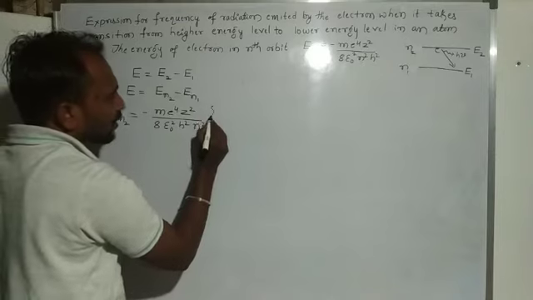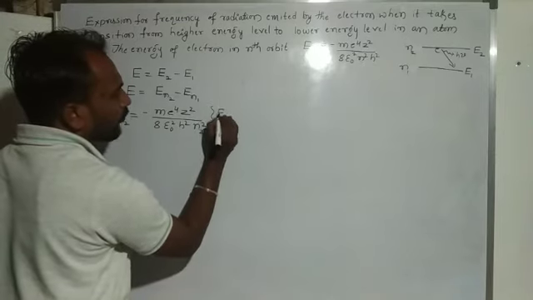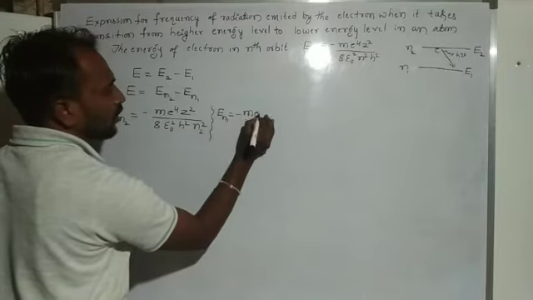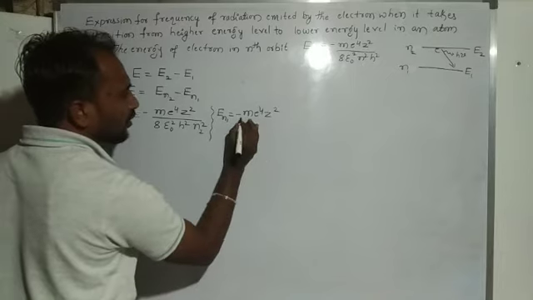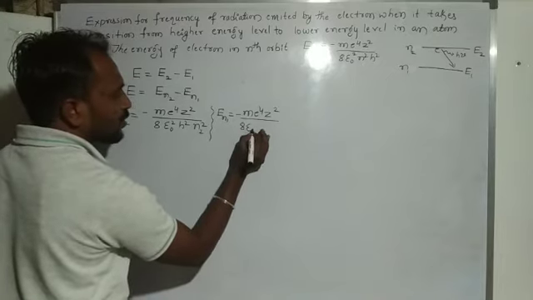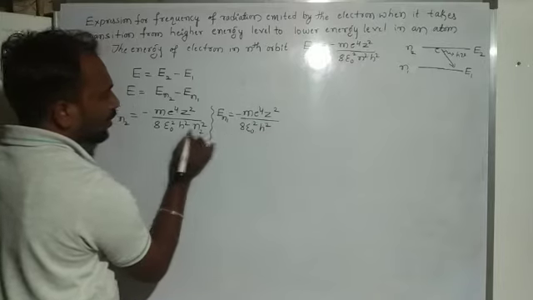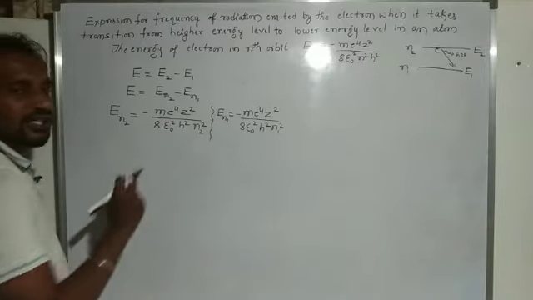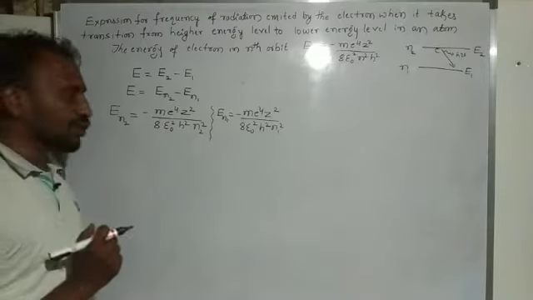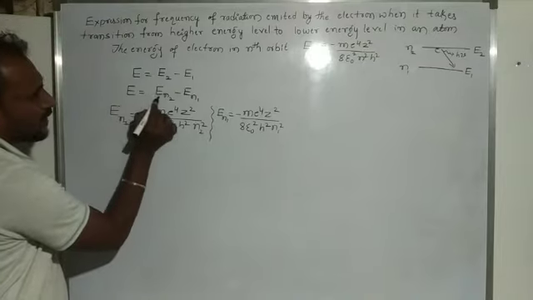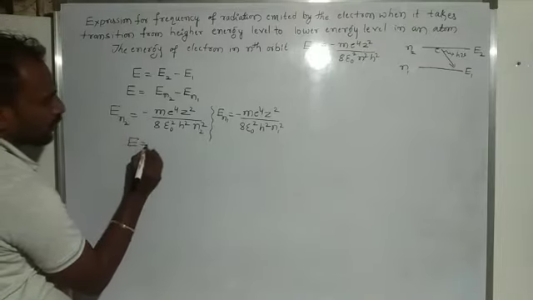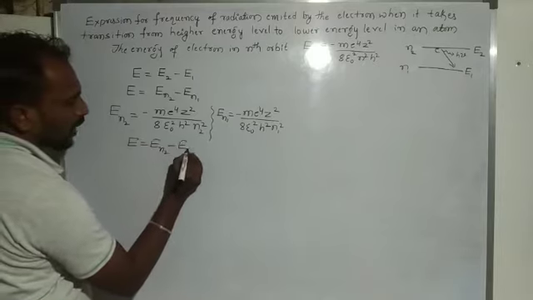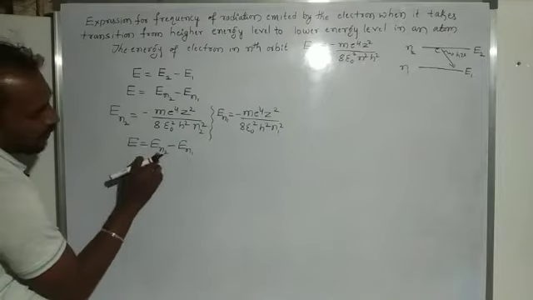And the second one is En1, whose value is minus m e raised to 4 z square divided by 8 epsilon naught square h square, and here n1 square, because this one is the first orbit energy. So our formula is E is equal to En2 minus En1, or E2 minus E1.